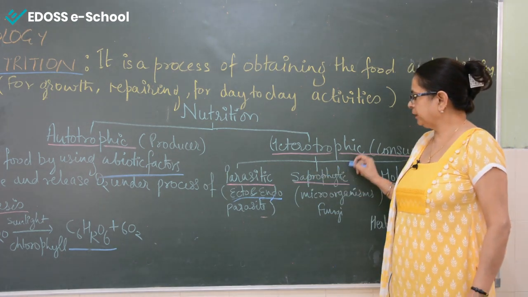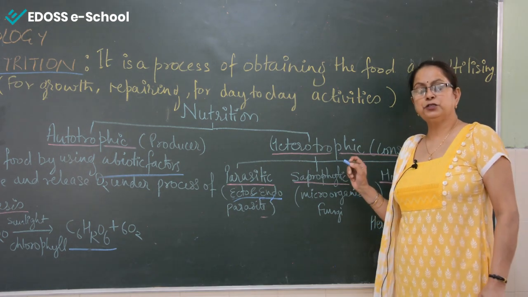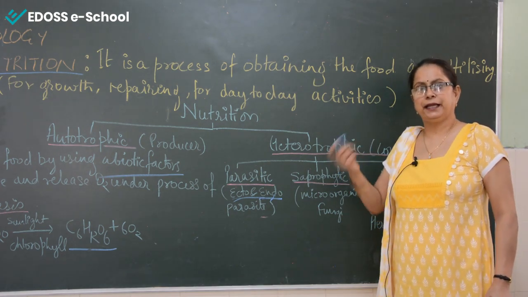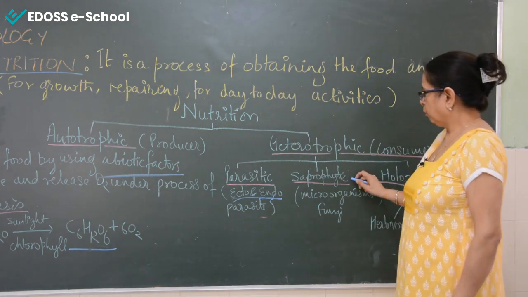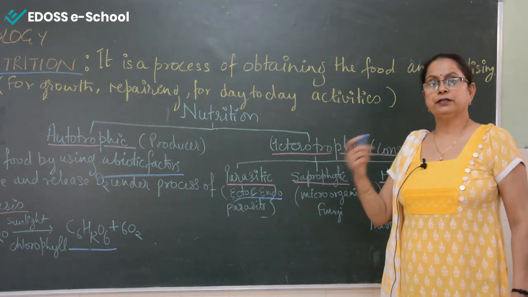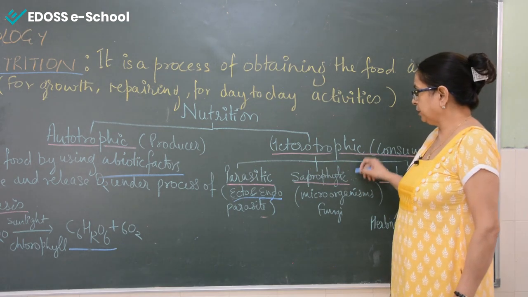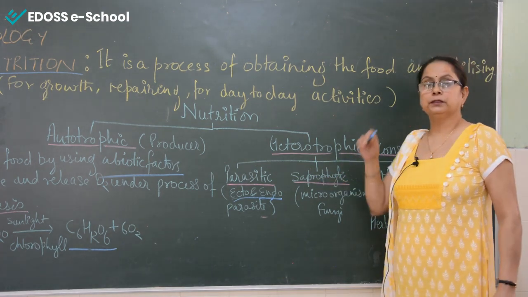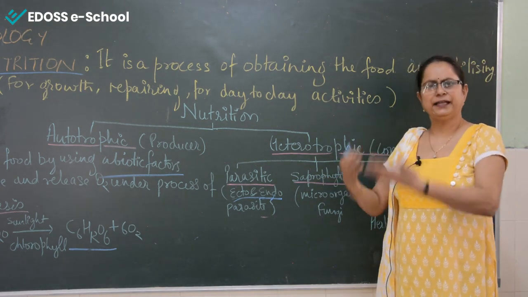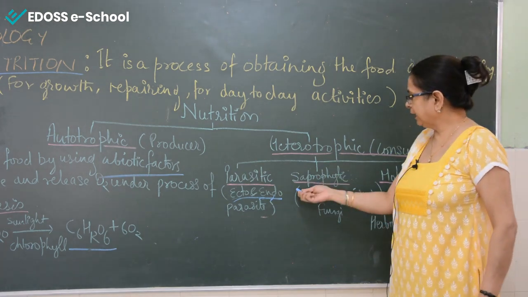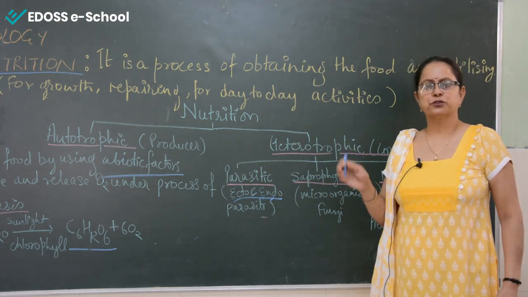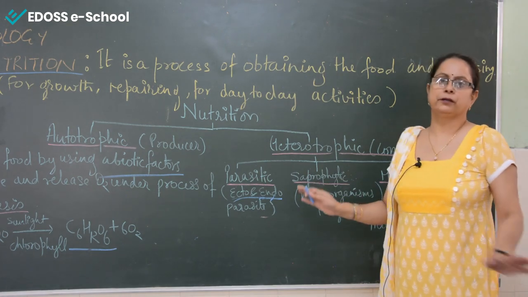Saprophytic nutrition means organisms that consume food from dead and decaying material. All the microorganisms, maybe the fungi, maybe the bacteria, are saprophytic in nature, and they consume food from organisms that are already dead and decaying. That is why they are called the natural cleaners, and examples are all the microorganisms.